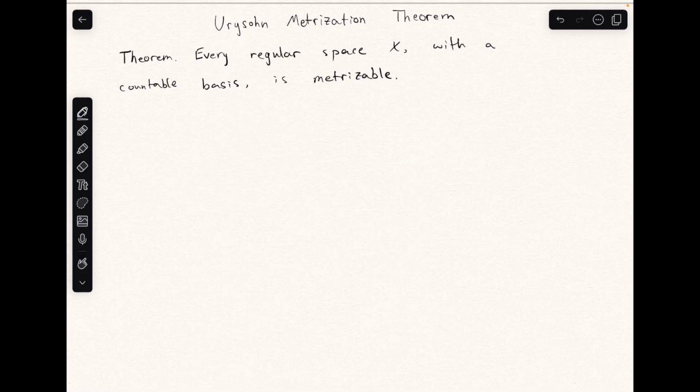In this video, we're going to prove the Urysohn metrization theorem. And this theorem says every regular space X with a countable basis is metrizable. So how are we going to go about proving this?